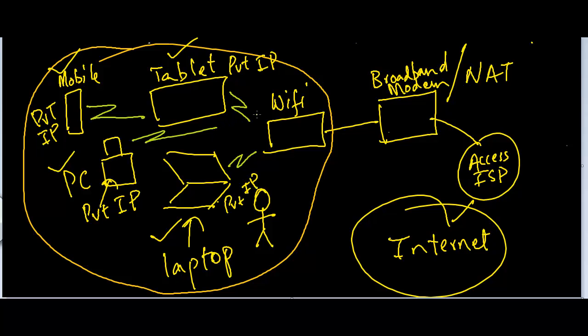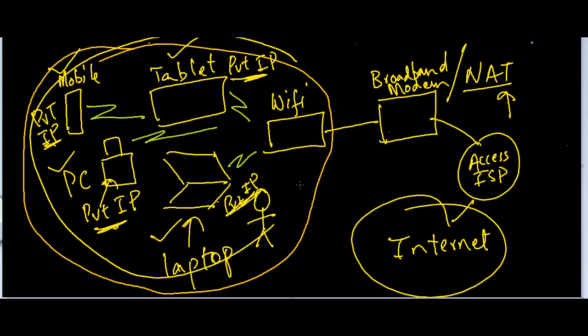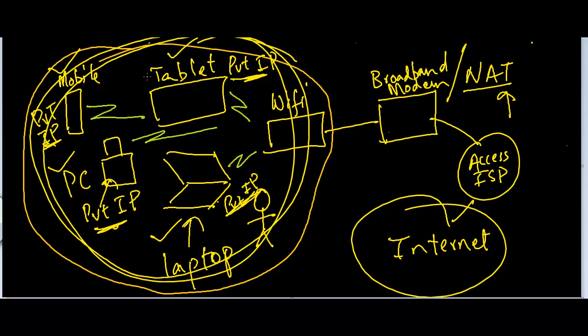Just imagine, by using private IPs here, we have saved so many public IPs. So this is an important step towards saving public IPs. I hope you understand this. Just one public IP is used by the NAT device to represent all of these private IPs in this network. So just one public IP needed, and we have saved a lot of public IPs doing this.